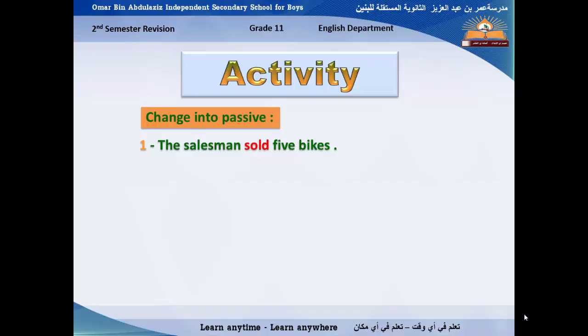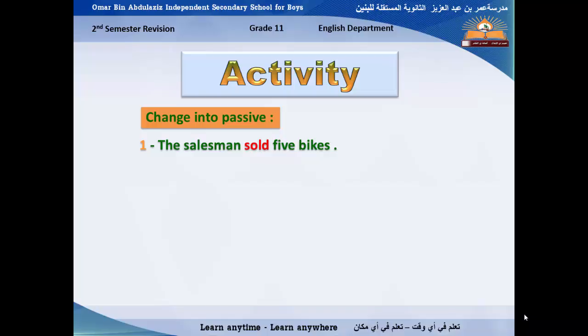What is the past participle of sold? Sold is the past form of sell. Sell, sold, and the past participle is sold. So we have to say 5 bikes were sold by whom? By the salesman. So we have followed the above mentioned rules.